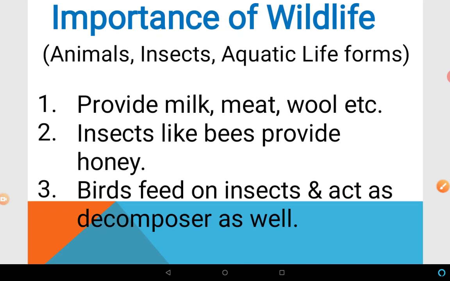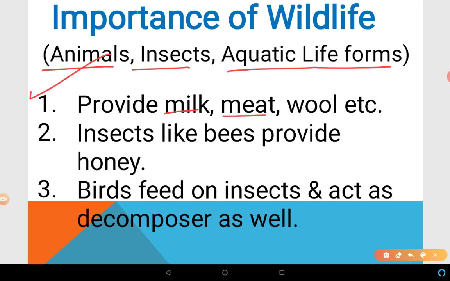Now, the importance of wildlife. Like plants and trees, wildlife is also very important. Clear? There is much importance of wildlife. For example, animals, insects, aquatic life forms, right? These are wildlife. They provide milk, meat, wool, and other important products. Clear? Insects like bees provide us honey.